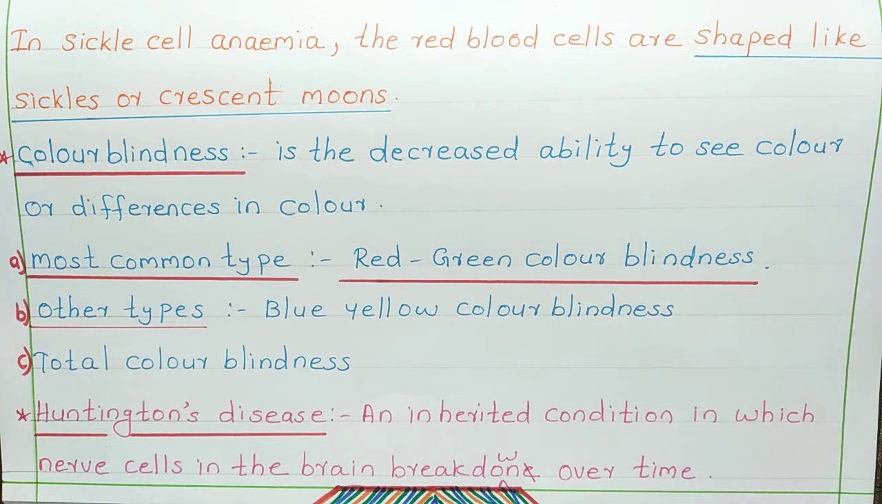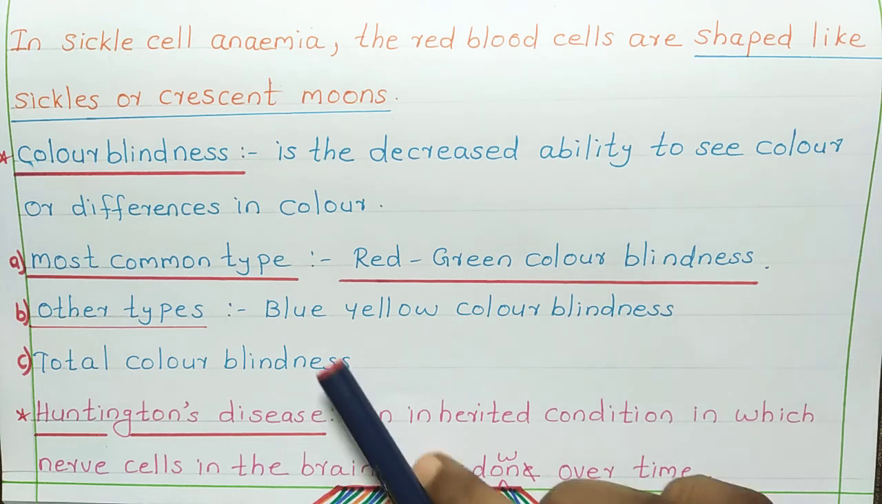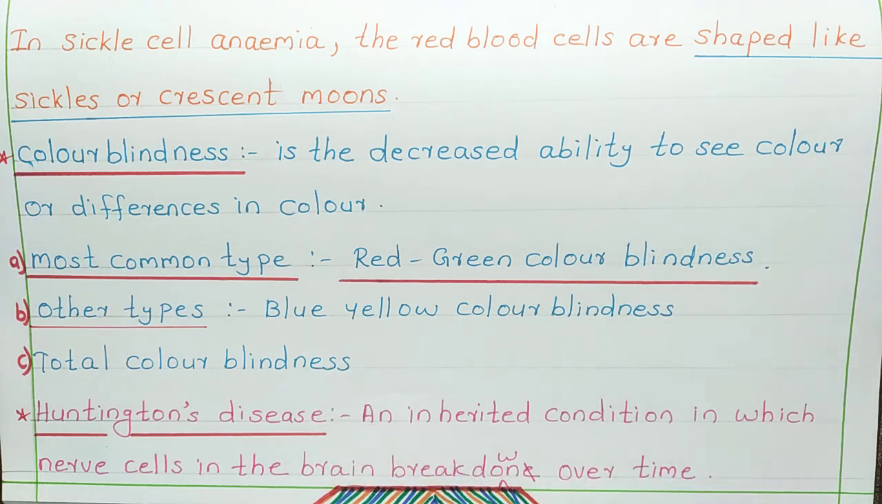Other types are blue-yellow color blindness. In blue-yellow color blindness, the person cannot identify blue and yellow color because they get confused between blue and green, and between yellow and red. They cannot identify whether a blue color is blue or green, or if they see yellow color they get confused whether it is yellow or red.